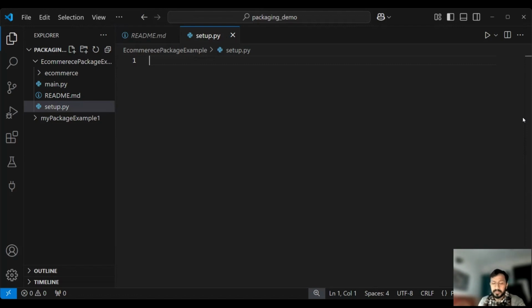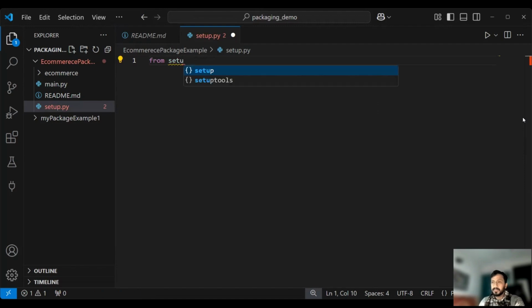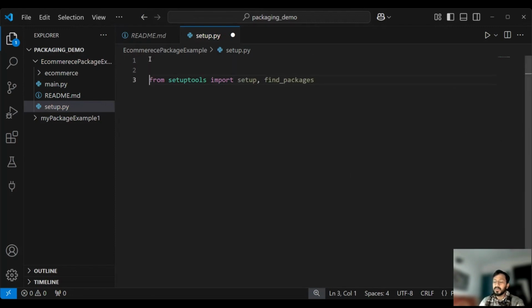which can be installed in any system. To work on this, I need to import certain things: from setuptools import setup, and one more thing called find_packages. These two things we have to import. In case you don't have setuptools pre-installed in your system, you have to install it like this: pip install setuptools. Once you install it, you can easily import it.